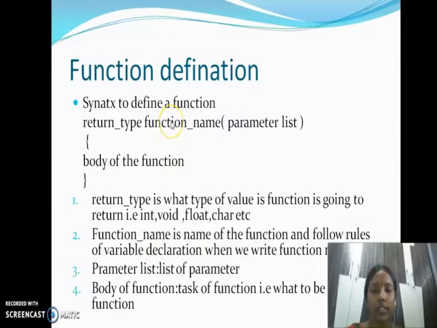So it should not start with a capital letter. It should not start with a number. The at-the-rate symbol should not be at the first. Underscore can be used. So these are the rules to define a function.